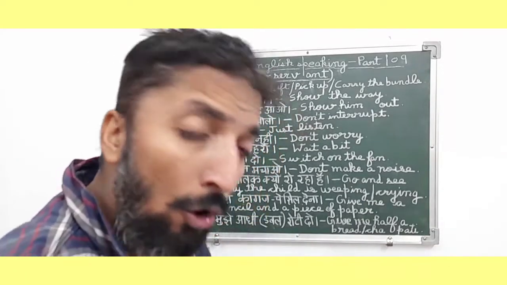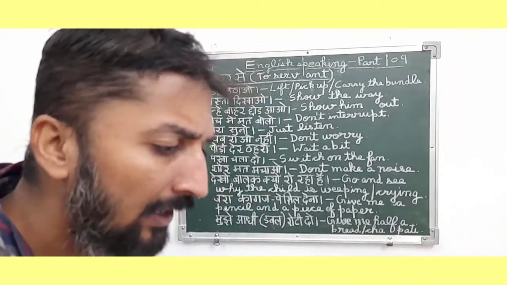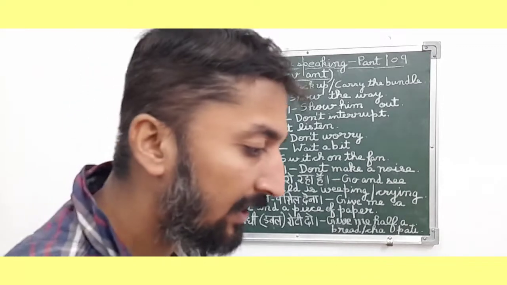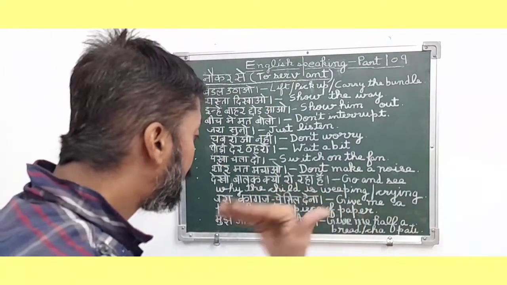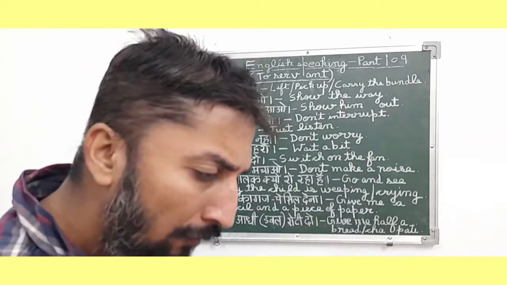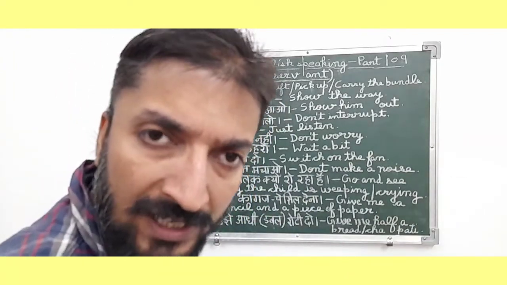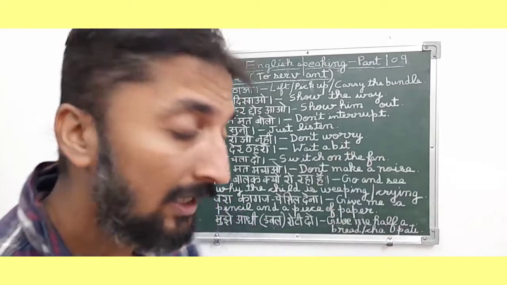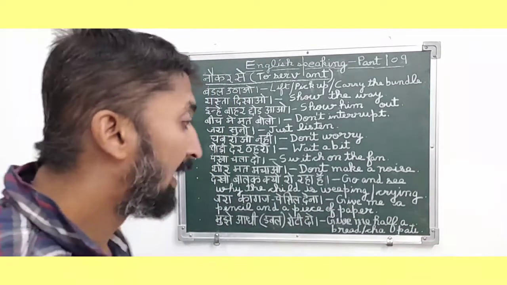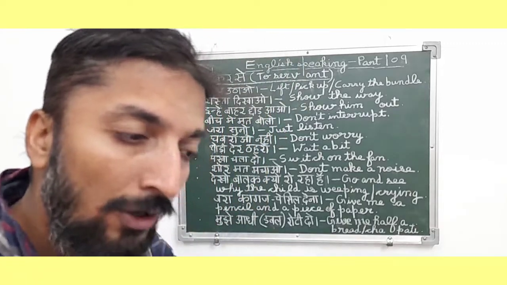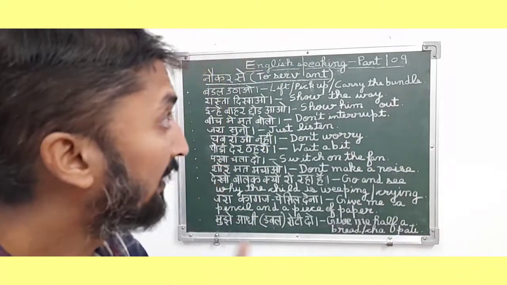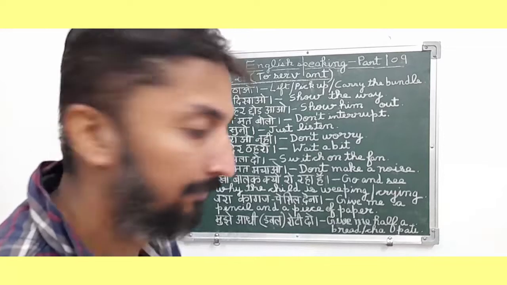Friends, this is also an order and command type sentence because we are basically commanding or ordering our servant, "भाई जरा एक कागज और एक पेंसिल देना," means give me a pencil and a piece of paper. So friends, it is an order and command type sentence because we are ordering our servant, please provide us a pencil and a piece of paper. And this sentence we normally order to our servant at our home. So it is a to servant related sentence.